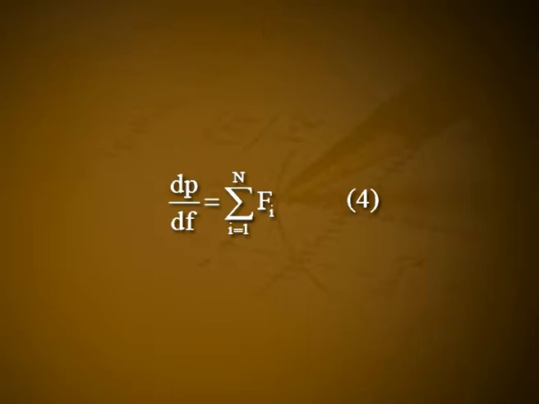It should be noted that the momentum also remains constant for an unclosed system, provided that the sum of the external forces is 0. dP/dt is equal to summation i varies from 1 to n Fi. Let it be equation number 4. When the sum of the external forces does not equal 0, but the projection of this sum on a certain direction does equal 0, the component of the momentum in this direction is conserved.